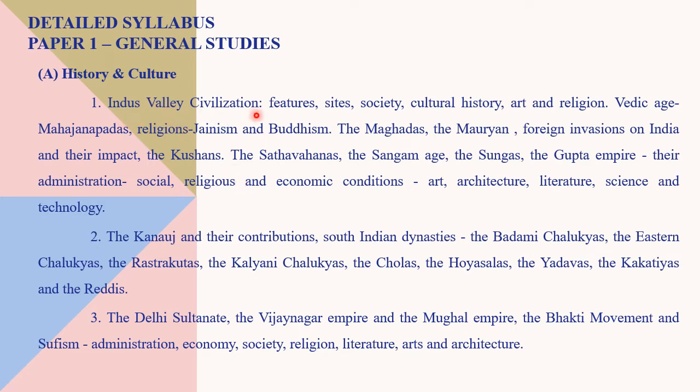Indus Valley Civilization, so its features, sites, society, cultural history, art and religion, Vedic age, Mahajanapadas, and religions such as Jainism and Buddhism. These are very important. The Magadhas, the Mauryans, foreign invasions and their impact. So the foreign invasions such as Alexander's are coming into India, and how it impacted socially, culturally and economically the Indian subcontinent.